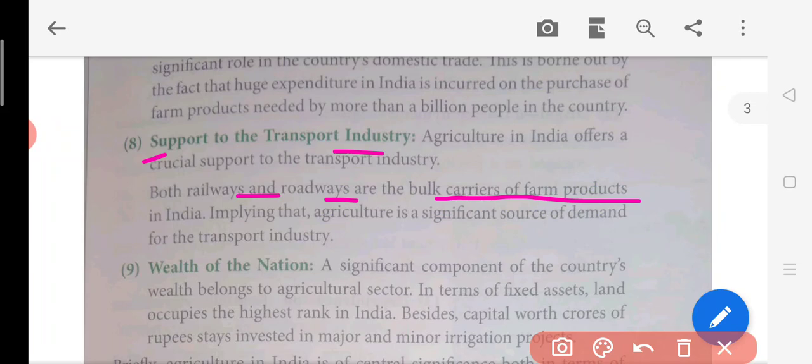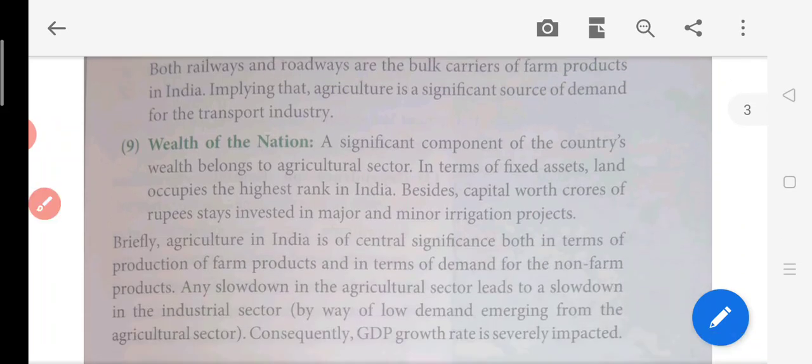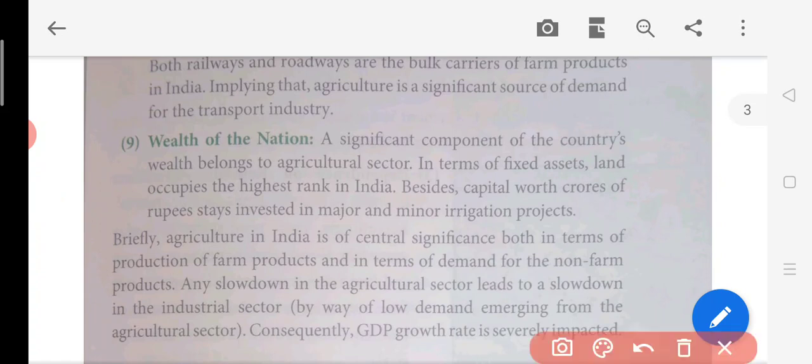Okay, now after this, the ninth point is wealth of the nation, or you can say the GDP. Now here, a major part of this wealth is coming from the agriculture sector. In terms of fixed assets and land occupying, India occupies a very high rank in land occupying areas.